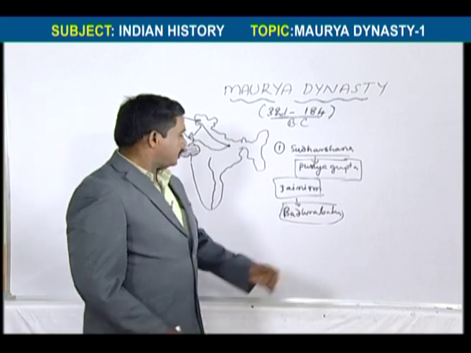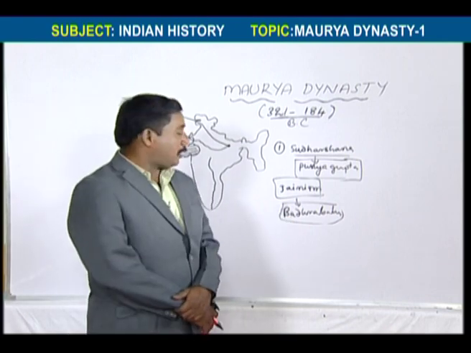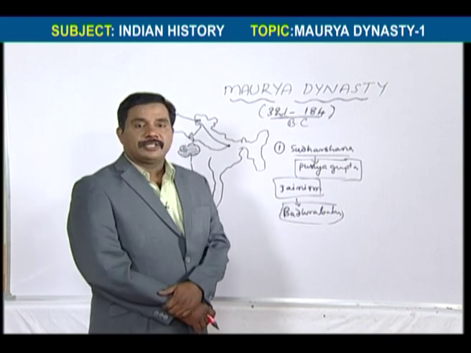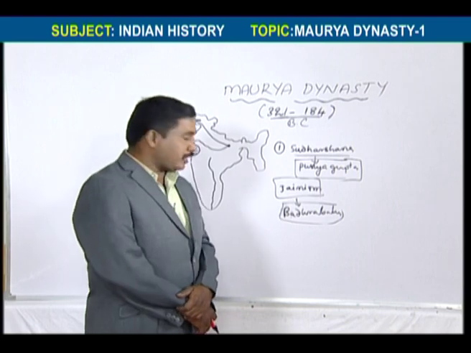Chandragupta Maurya took Jainism because of his guru, who was a Jain monk. Because of his preachers, Chandragupta Maurya accepted Jainism.